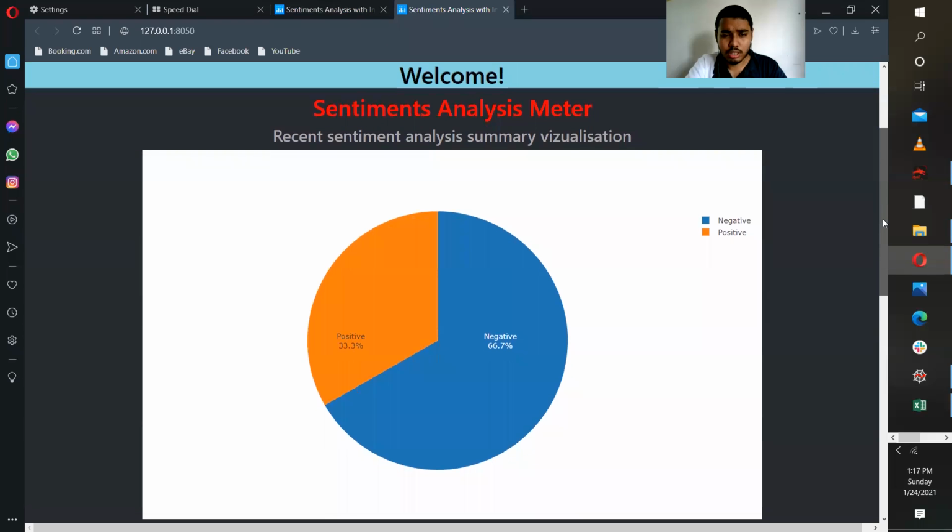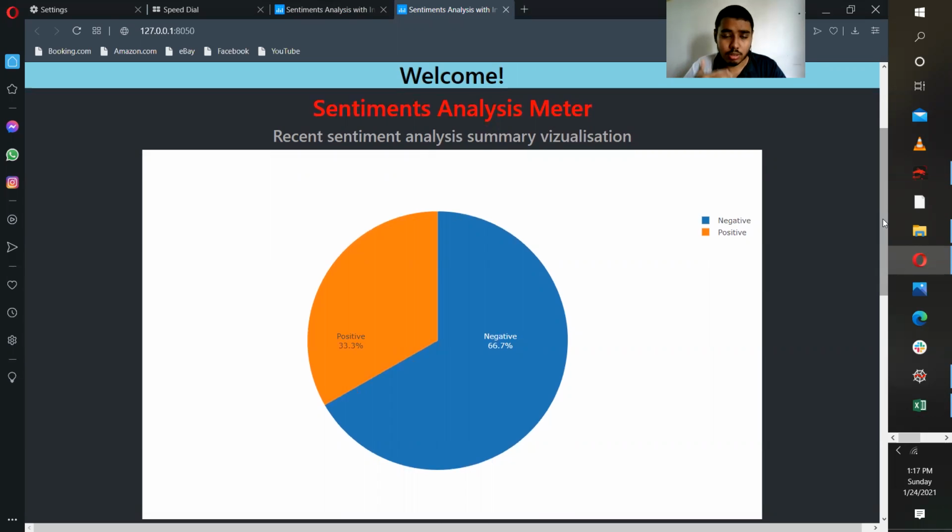This visualization basically depends on the Amazon data set that I talked about previously. In that data set, there are over 700 customer reviews, and we have to know whether each review is good or bad.